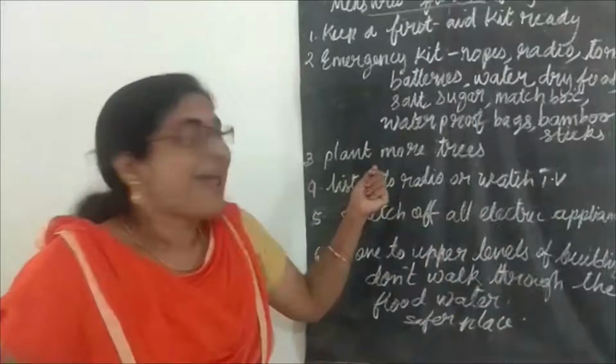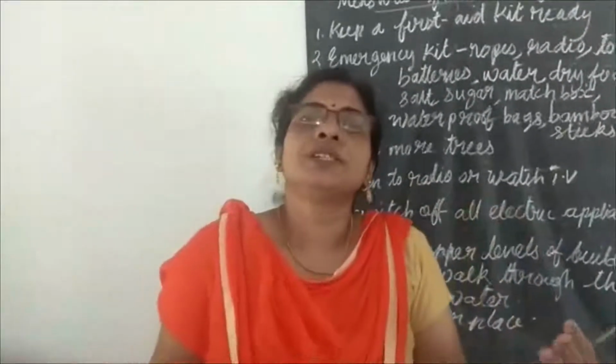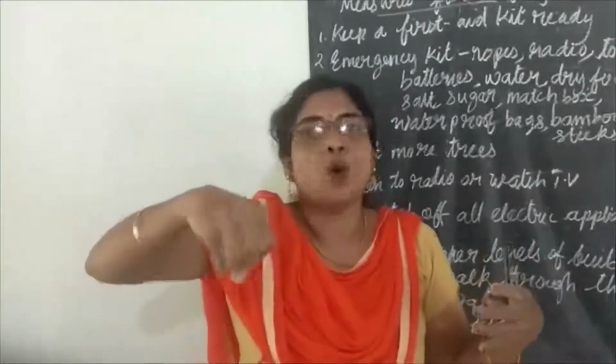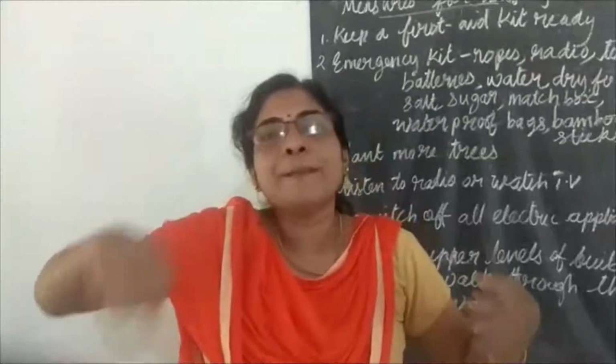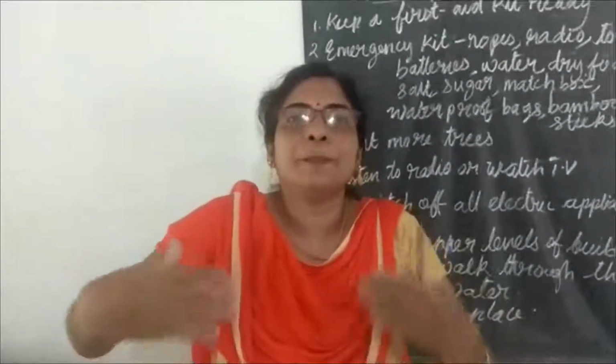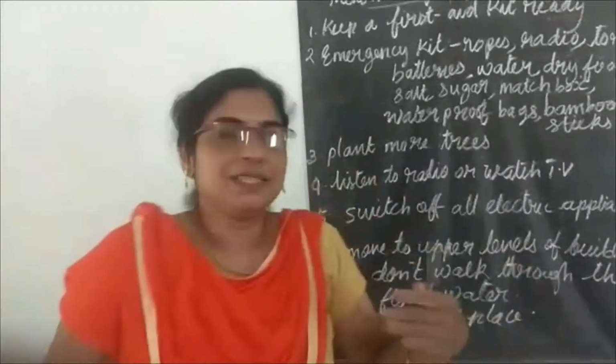Then plant more trees. What happens if you plant more trees? You know, the roots of the plants will hold the soil tightly. So to some extent, flood water moving out can be blocked. So കുറച്ച് extent വരെ ഫ്ലഡിനെ prevent ചെയ്യാൻ പറ്റും.